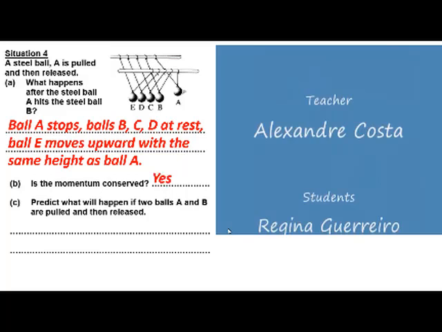Predict what will happen if two balls A and B are pulled and then released. As we see from the video just now, balls A and B stop, C is at rest, balls D and E move upwards.